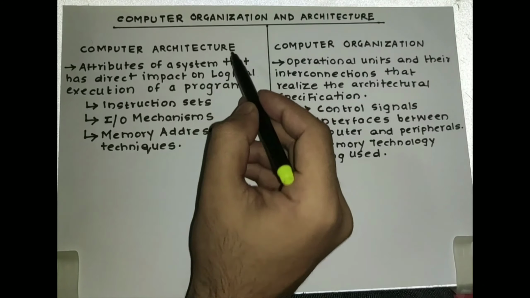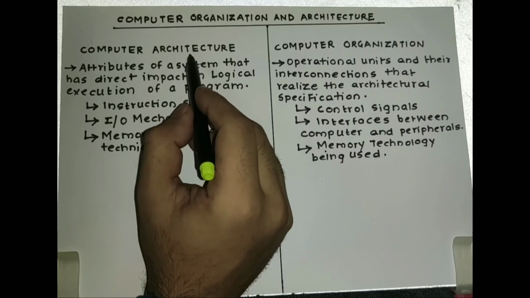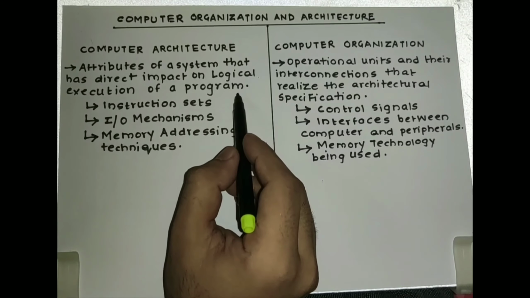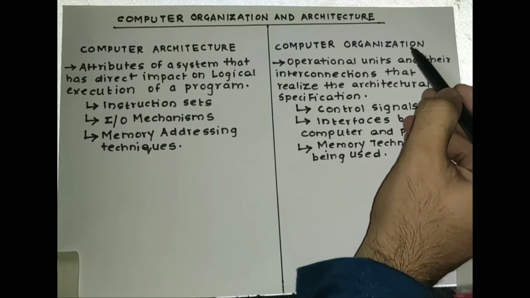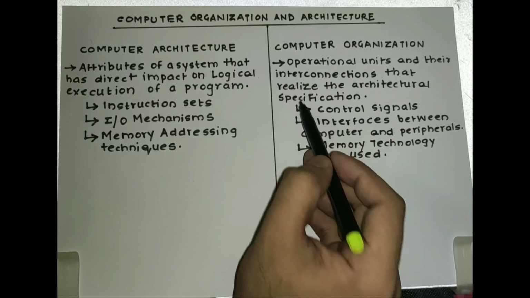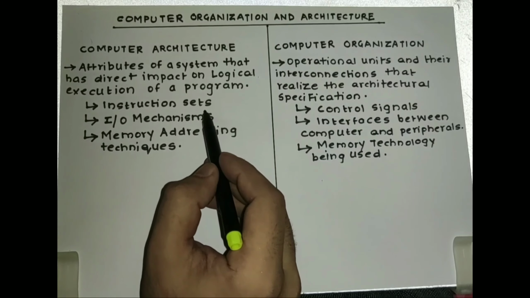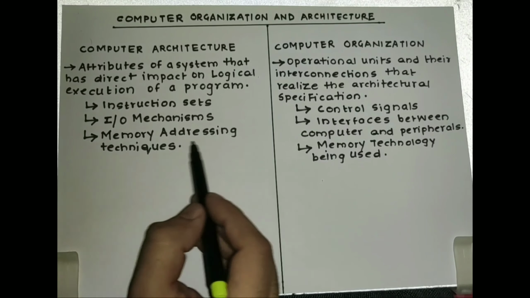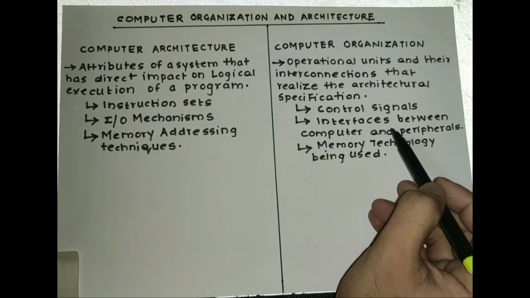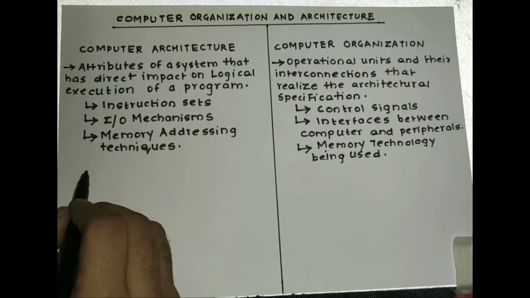These three come under the organization. Again, we will repeat this. Architecture refers to the attributes that have a direct impact on the logical execution of the program, whereas organization refers to operational units and their interconnections that realize the architectural specification. In architecture, we see instruction sets, input output mechanisms, and memory addressing techniques. In organization, we have control signals, interfaces between the computer and the peripherals, and the memory technology being used.